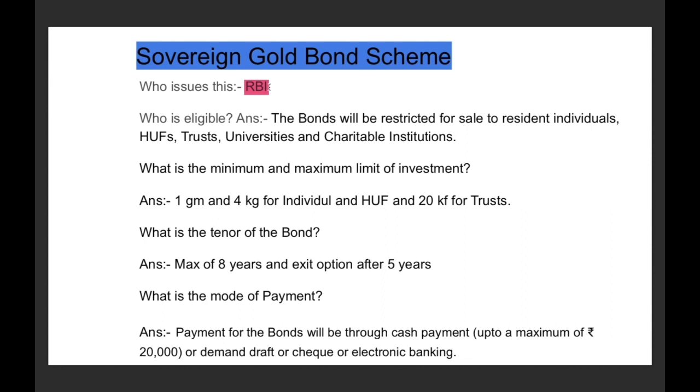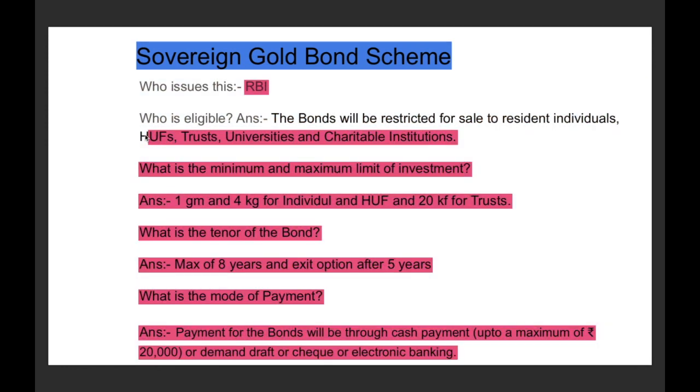And who is eligible to be the beneficiaries of the sovereign gold bond scheme? Any individual, but it is restricted to resident individuals. It is not that the beneficiary will be an OCI card holder or an NRI. Only those who are living in India, and Hindu undivided families, and any trust, any universities and charitable institutions can be the beneficiaries of the sovereign gold bond scheme.